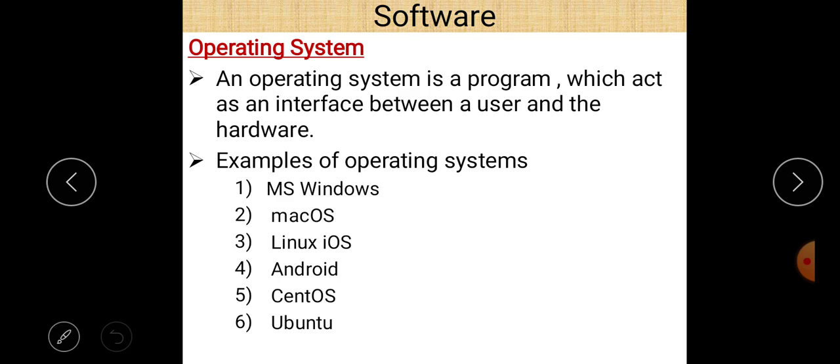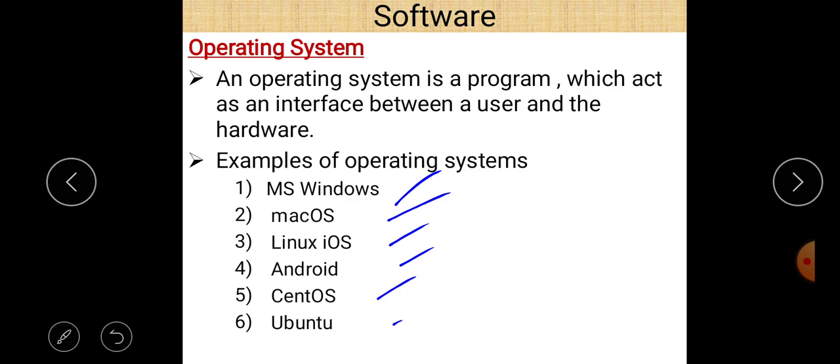And we know many operating systems. Some of them are Windows operating system, Mac operating system, Linux, Android. So these are the most commonly used, most popular operating systems. CentOS and Ubuntu are some of them. Not only computer systems, but most mobiles or smartphones also have an operating system. So operating system basically works as an interface between the user and the hardware.